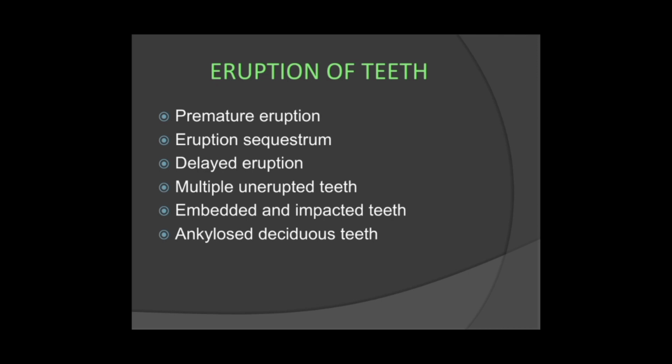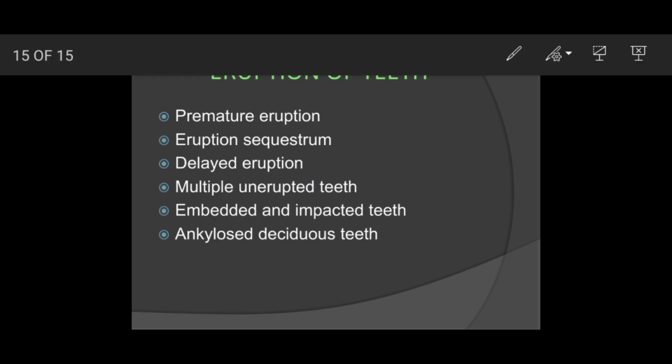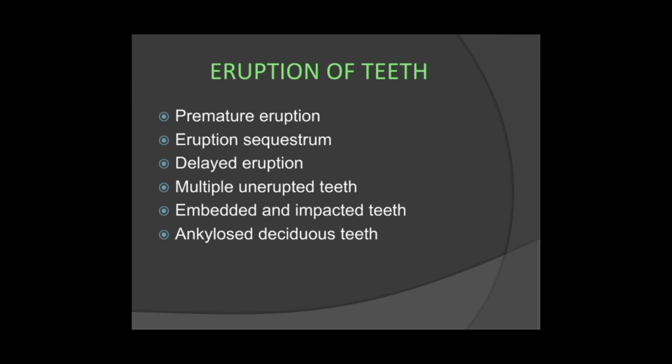Now eruption of teeth. This is not that important for your exams, but important for PG examinations. So premature eruption, eruption sequestrum, delayed eruption, multiple unerupted teeth, embedded and impacted teeth. These are the developmental disturbances affecting the oral and perioral structures.